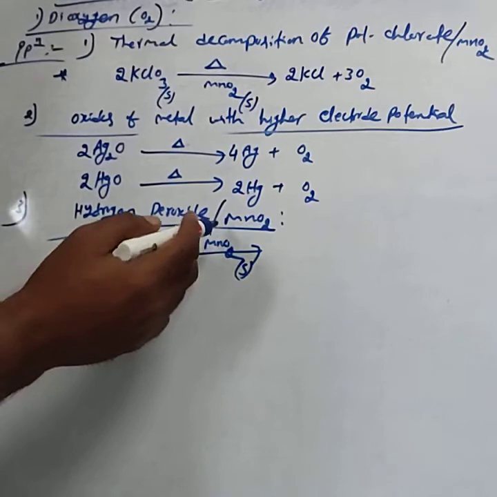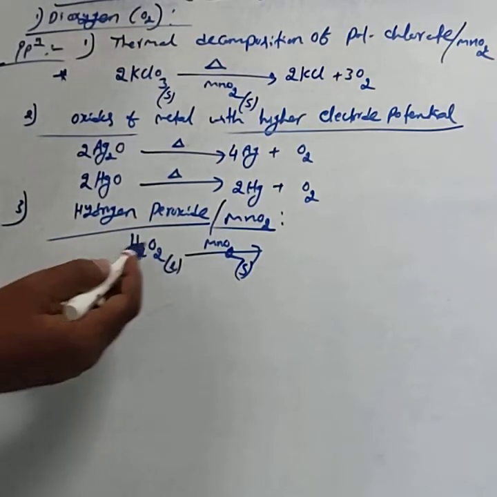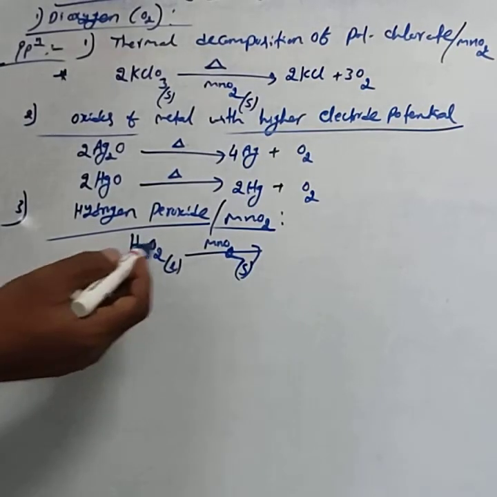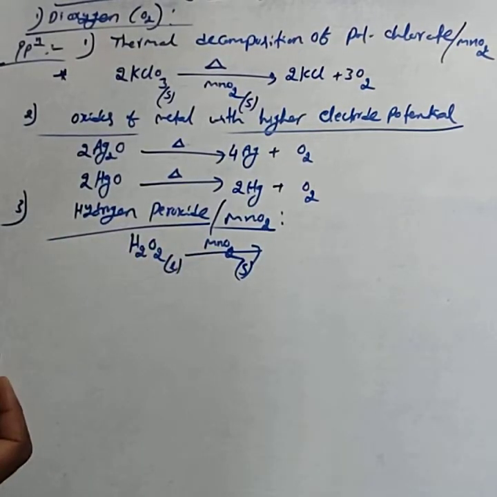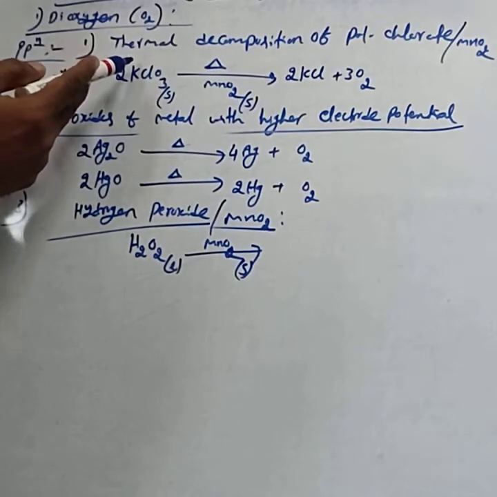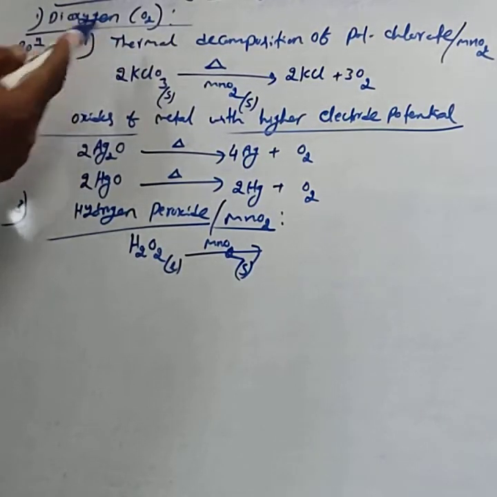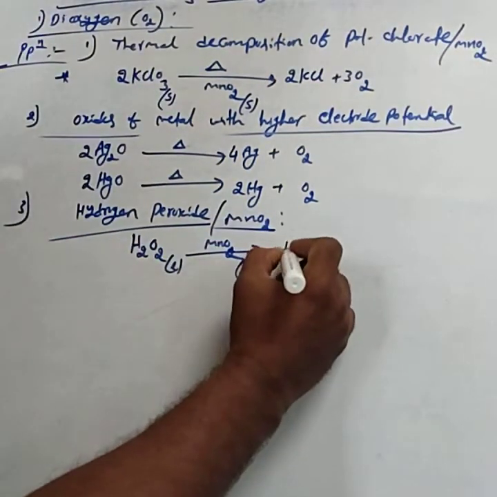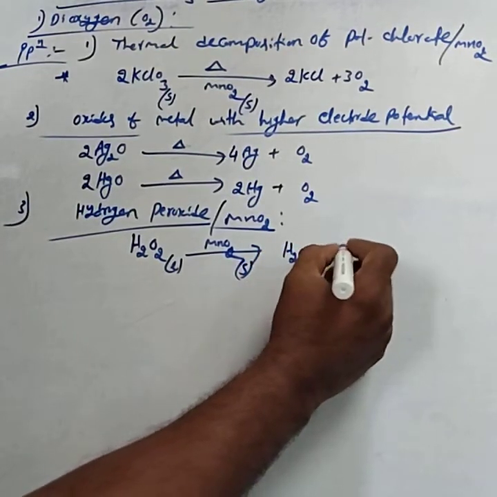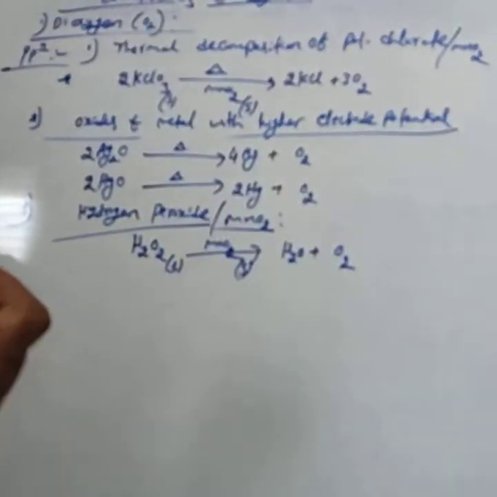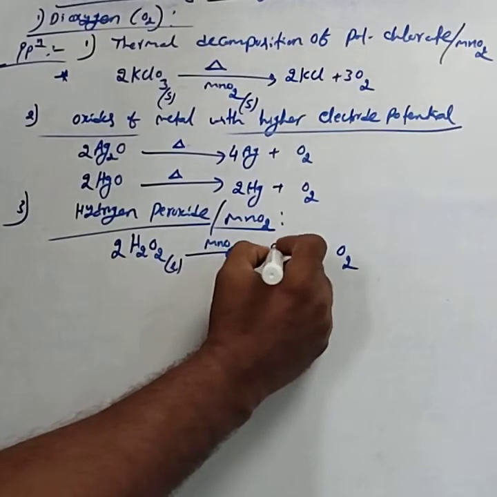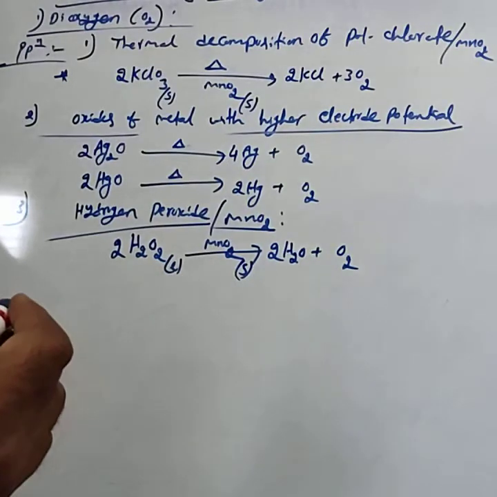Reactant is liquid, catalyst is solid, so they are in different physical states, and it is called heterogeneous catalysis. KClO3 decomposition is homogeneous catalysis; hydrogen peroxide decomposition is heterogeneous catalysis. This decomposes to give water and oxygen. Balanced, 2H2O2 gives 2H2O plus O2.